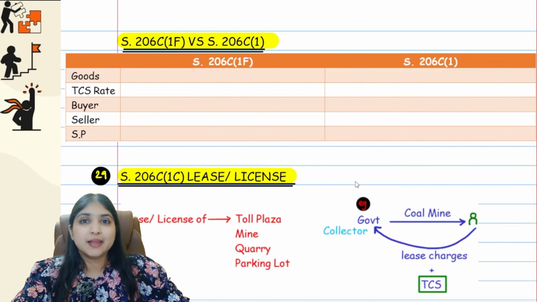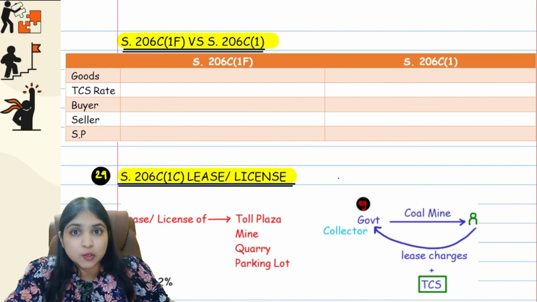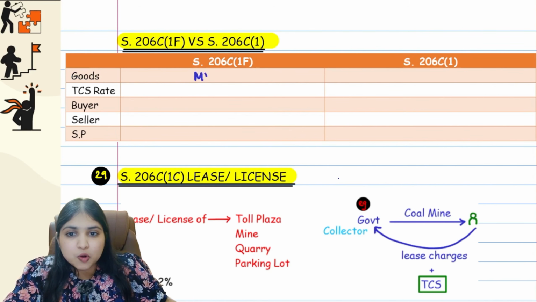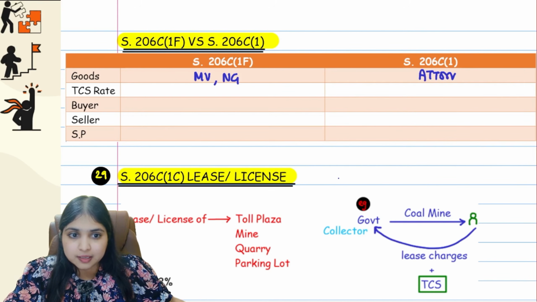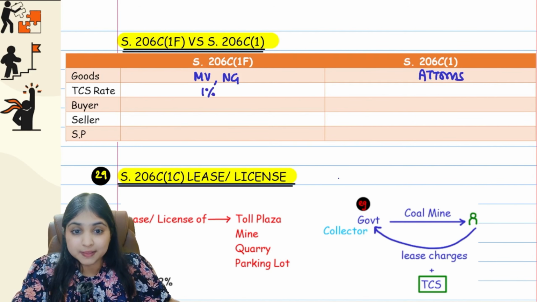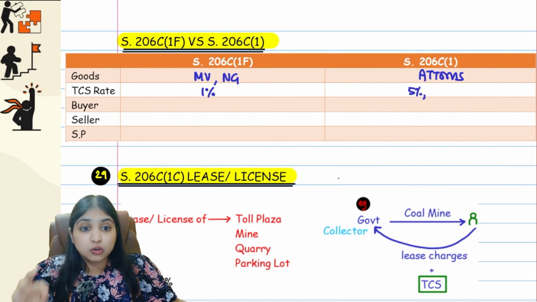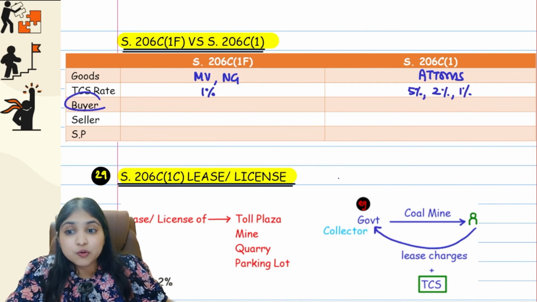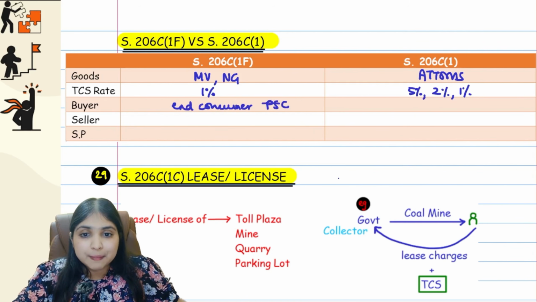Let's do one small comparative analysis between these two sections. Come on, guys. In 206C1F, what are the goods we're talking about? We spoke about motor vehicles and notified goods. In 206C1, we're talking about atoms. Then, what is the TCS rate in 206C1F? Only one TCS rate, 1%. In 206C1, for Tendu leaves it is 5%, for TO2 it is 2%, and for everything else it is 1%. Then in 206C1F, who is a buyer? Here the buyer is an end consumer, which means somebody who is buying the goods for himself, but he should not be a public sector company.